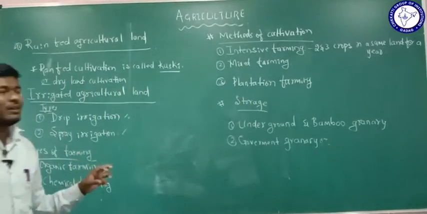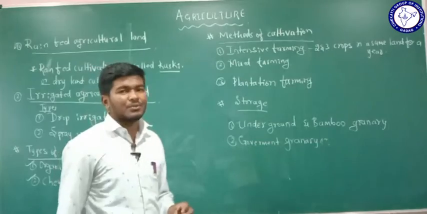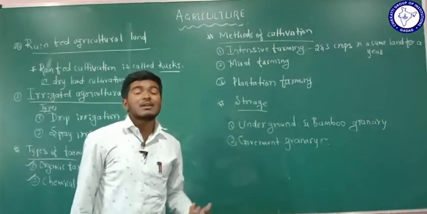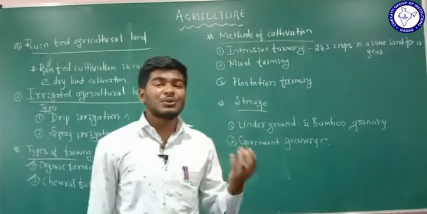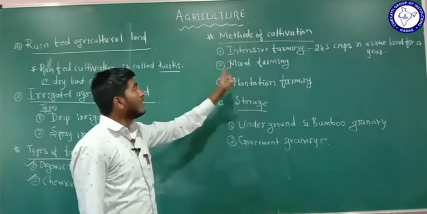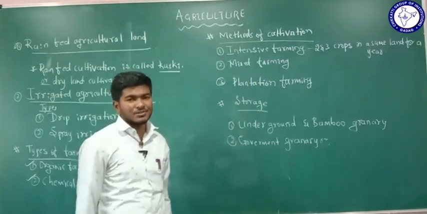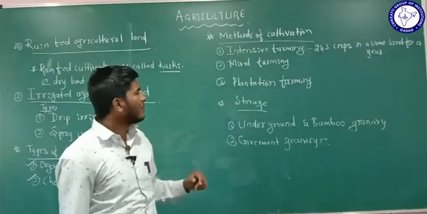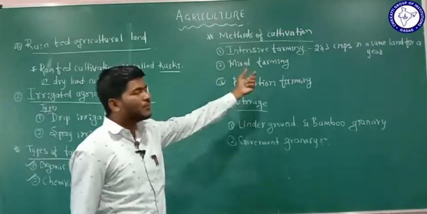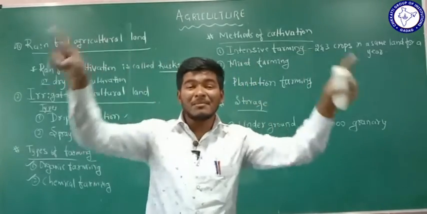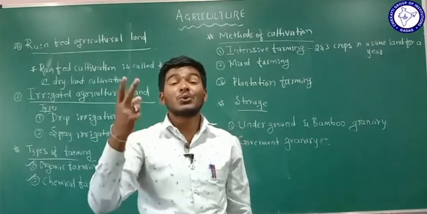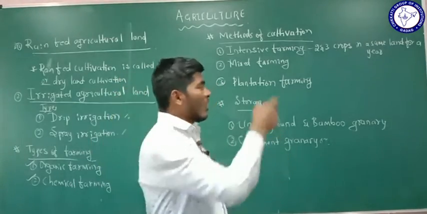And also the farmers generally use different methods for cultivation. Normally they use three types of cultivation process here, that are nothing but intensive farming, mixed farming and plantation farming. What is intensive farming? What is mixed farming? What is plantation farming? Intensive farming is nothing but in the same land for a year, farmers are going to grow 2 or 3 different types of crops.